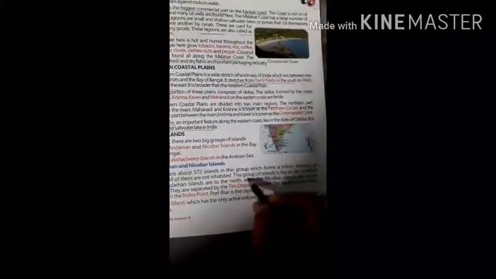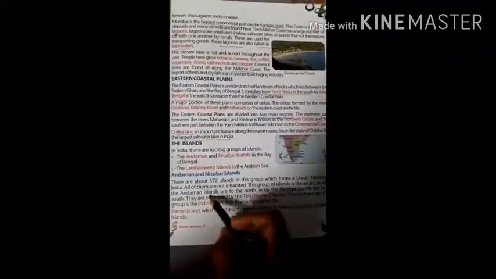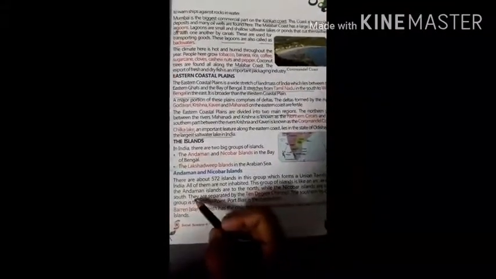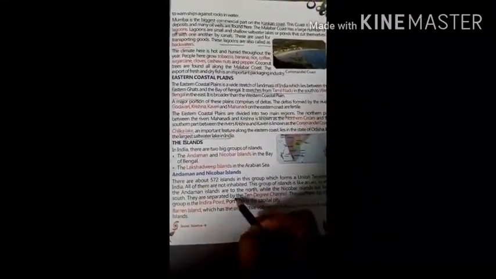Now the Andaman and Nicobar Islands. There are about 572 islands in this group, which form a union territory of India. All of them are not inhabited. This group of islands is like an arc, in which the Andaman Islands are to the north while the Nicobar Islands are to the south. They are separated by the Ten Degree Channel. The southern tip of this group is Indira Point.